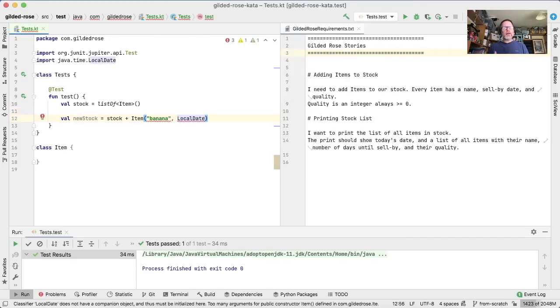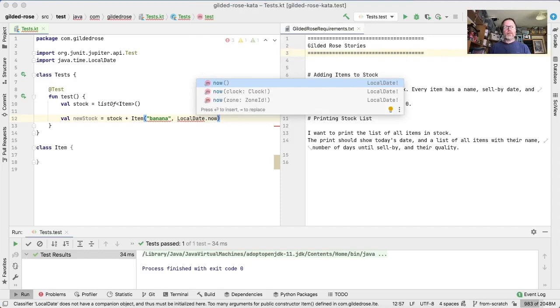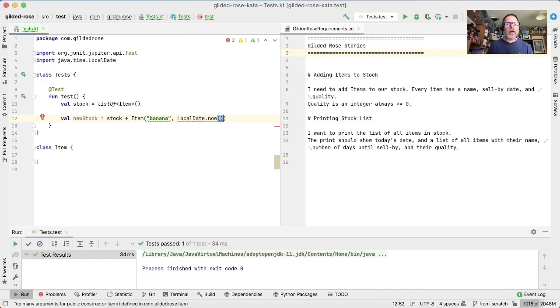We have to think about dates because they always mess us around. I think LocalDate will do here because we're physically a shop. But if we were an international concern, we might worry about which time zone our sell by date was in. I don't know. But for now, I'm going to go with this until it causes us problems, and I'm going to use LocalDate now as a way of building a date. So its sell by date is today. That may be okay.